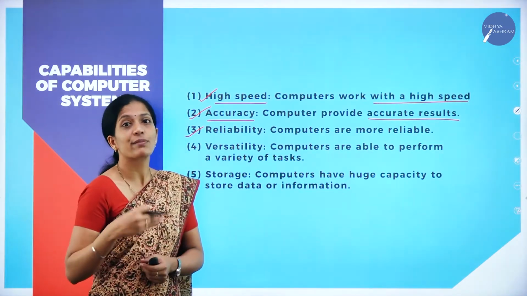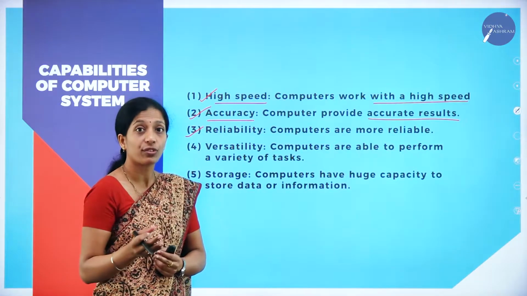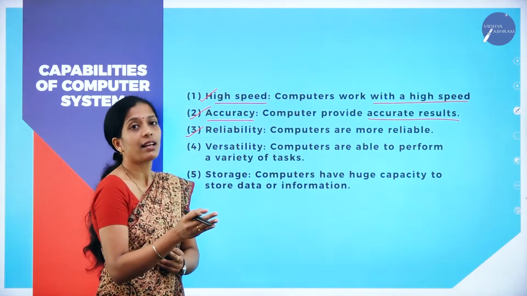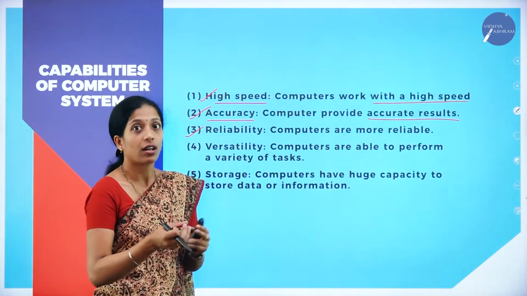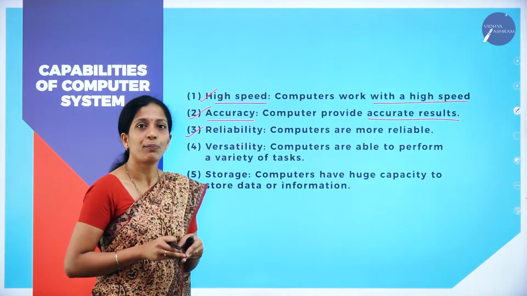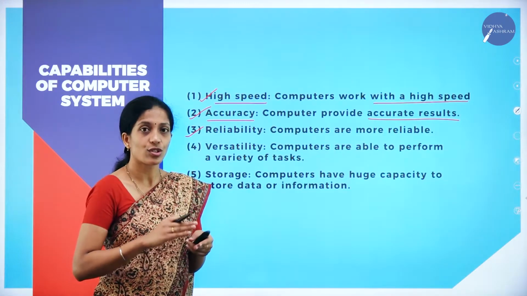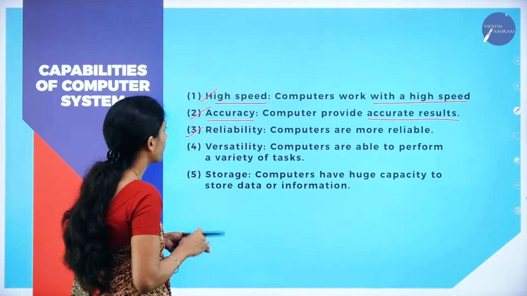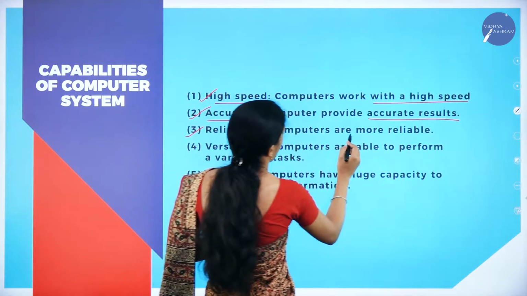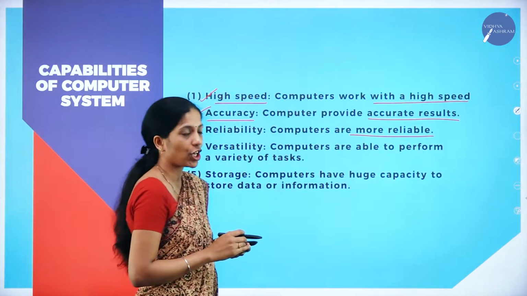Computer is more reliable. There are a number of users who can rely on the information or results the computer has given. Because it provides accurate results, it is more reliable in nature.